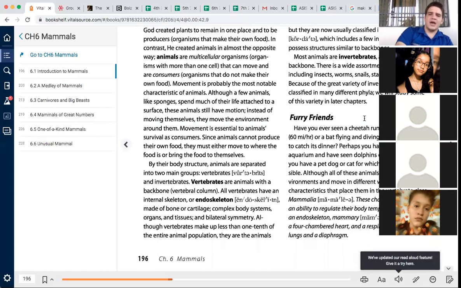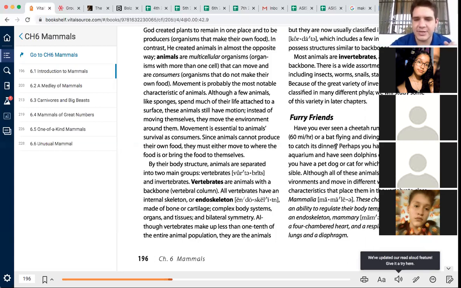Furry friends. Have you ever seen a cheetah running at 100 kilometers per hour, or a bat flying and diving through the air to catch its dinner? Perhaps you have gone to an aquarium and seen dolphins or whales. Maybe you have a pet dog or cat for which you are responsible. Although all these animals live in various environments and move in different ways, they all have characteristics that place them in the vertebrate class, Mammalia. These characteristics include an ability to regulate their body temperature internally, an endoskeleton, mammary glands, hair, a four-chambered heart, and a respiratory system with lungs and a diaphragm.